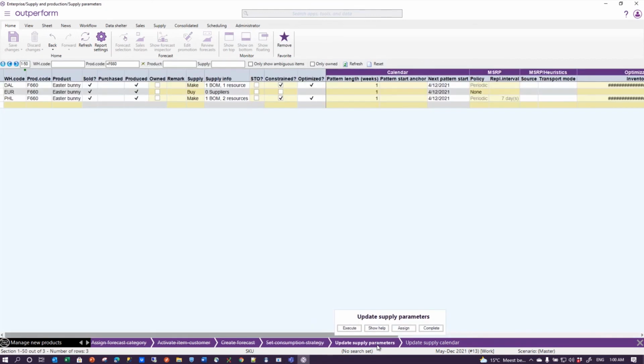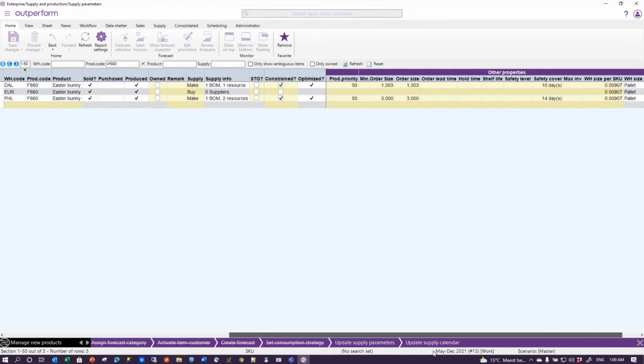Now comes the supply side. On the supply side, the data does not look too bad. I already know where it's being made, where it's being bought, and where it's being made again. I even see some order sizes being filled in, so I just quickly validate. A 10-day safety cover seems like a decent idea, so my supply parameters I complete as well.